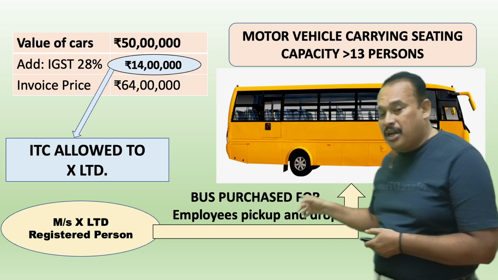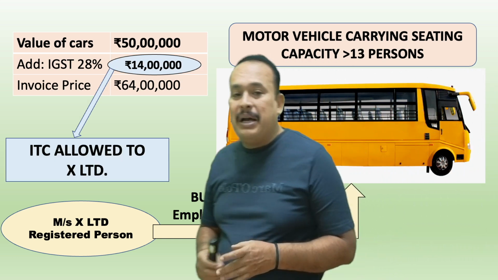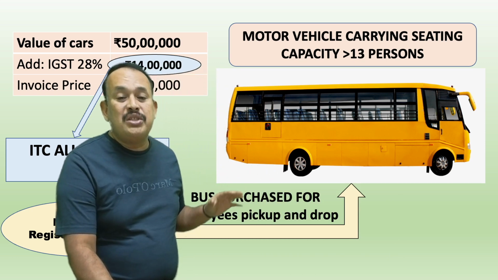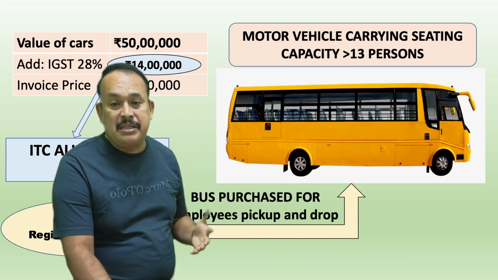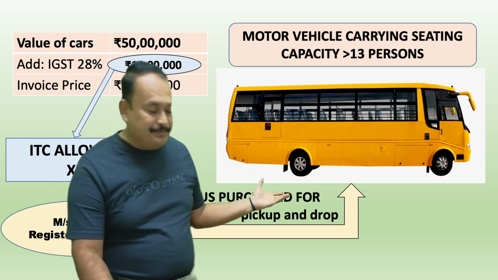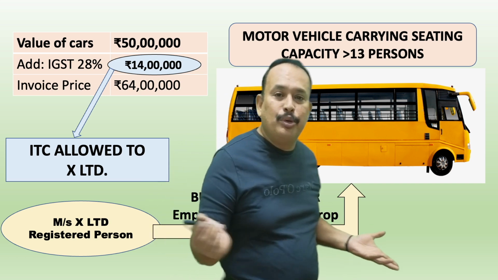This question has been asked in the examination some time before. A passenger vehicle is purchased with seating capacity more than 13 by payment of GST, and used for employees' pickup and drop purposes. Is it eligible to avail the ITC? Yes, well allowed to avail the ITC. It's not a blocked credit, simple to say.